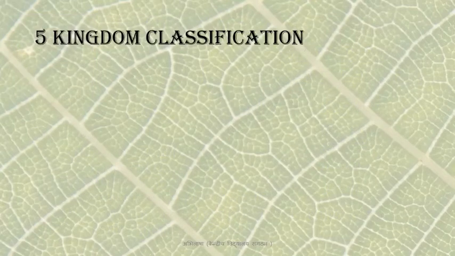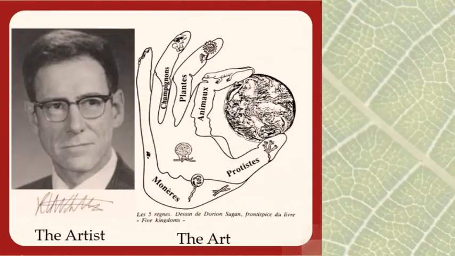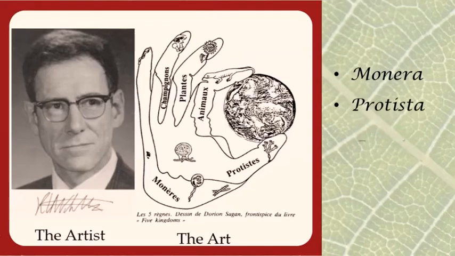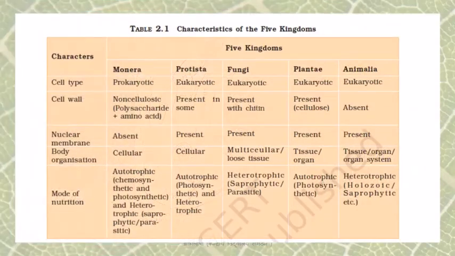In 1969, Whittaker proposed the 5-kingdom classification. The 5 kingdoms were Monera, Protista, Fungi, Plantae and Animalia. Let's see on what criteria these classifications were done. Now the criteria were cell type, cell wall, nuclear membrane, body organization and mode of nutrition. The 5 kingdoms are here.